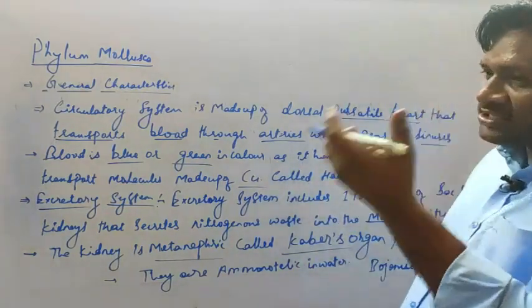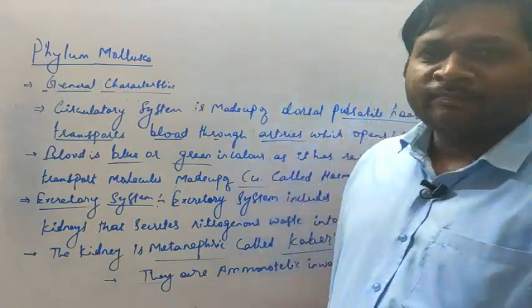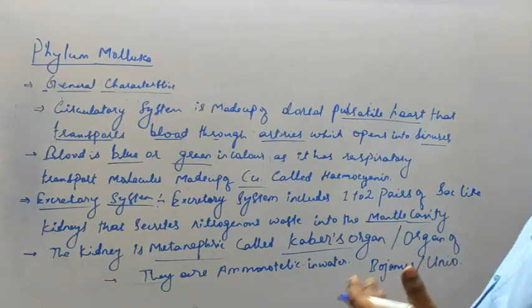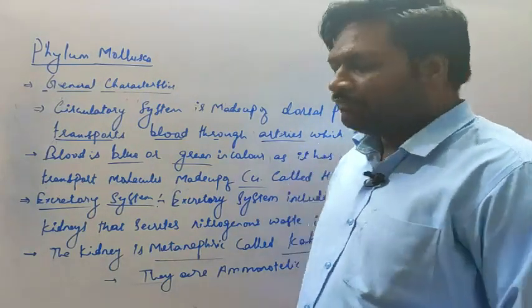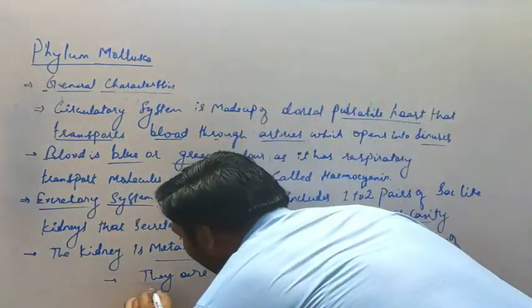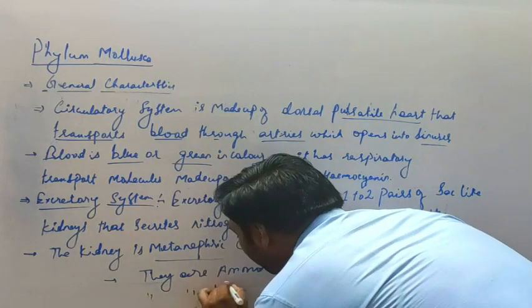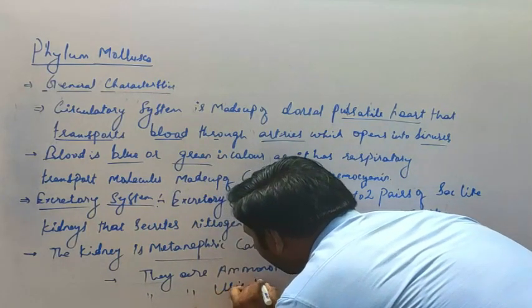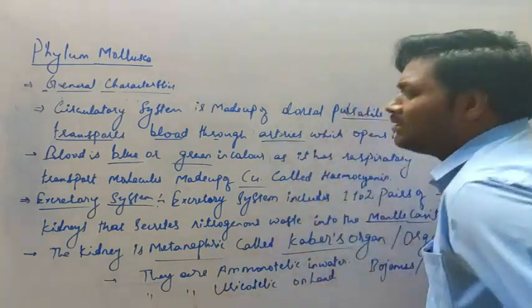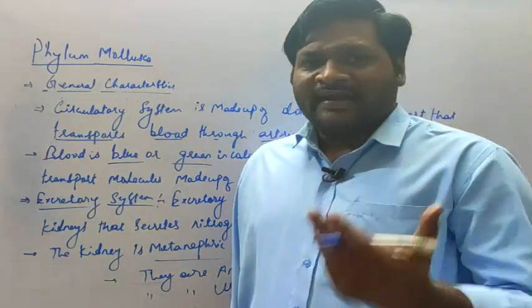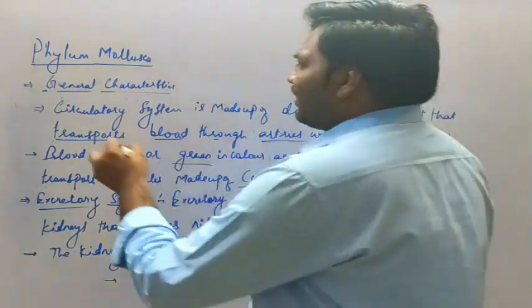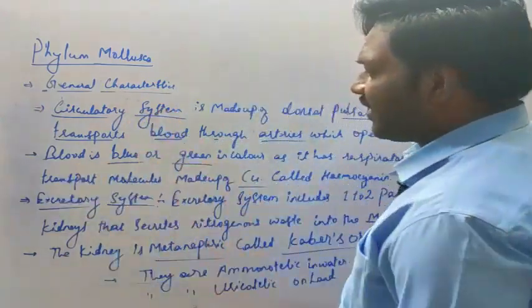And what about terrestrial ones, which are found on the land? They secrete uric acid as the nitrogenous waste material. So they can be called uricotelic. You can write they are uricotelic on land. That means they secrete uric acid as a nitrogenous waste material. So these are the few points about the circulatory system and the excretory system.